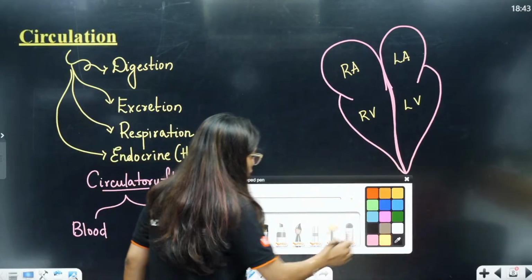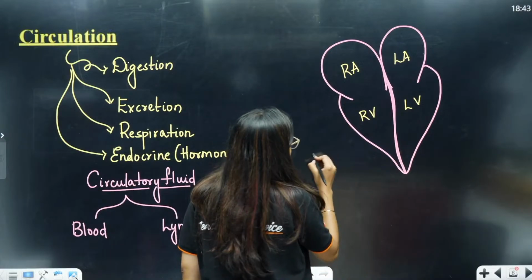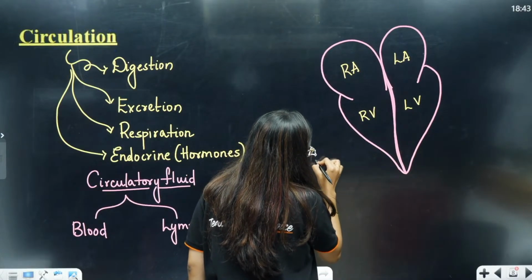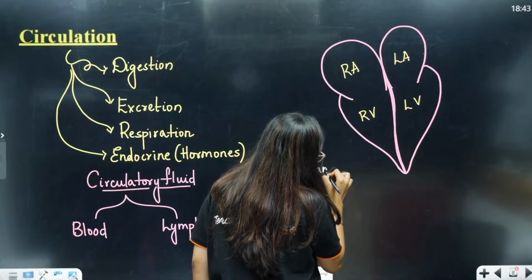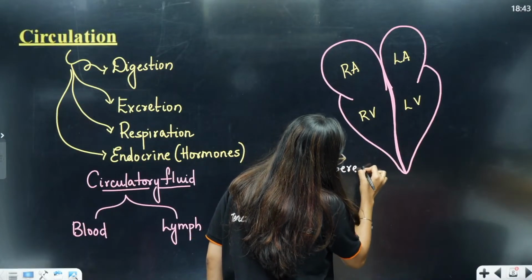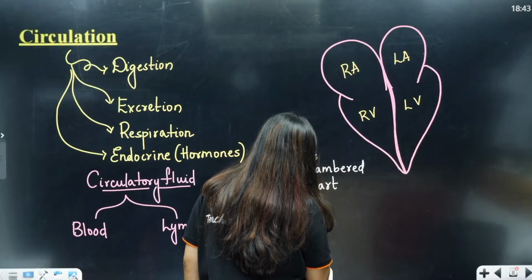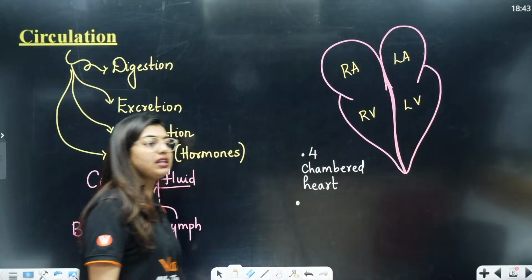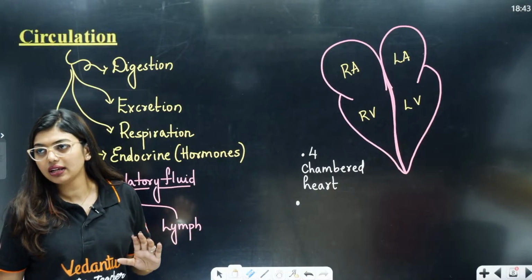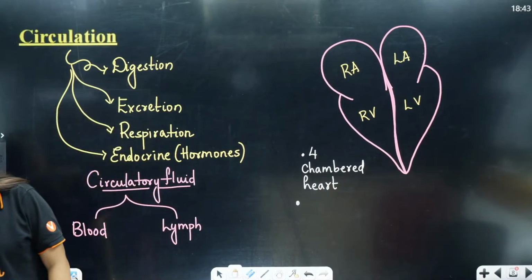So, how many chambers do we have in mammals? We have a 4 chambered heart, right? Are you all understanding? If there is any doubt, ask me now. Okay, 4 chambered heart. Clear?